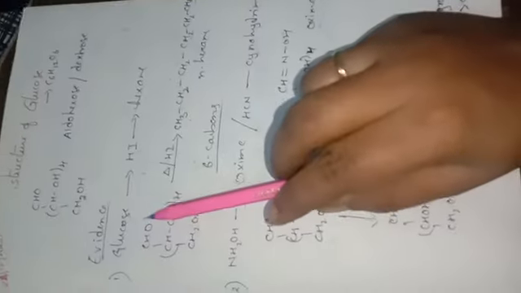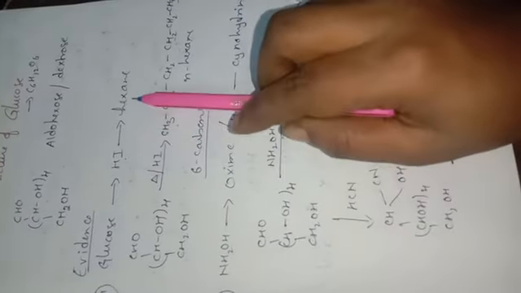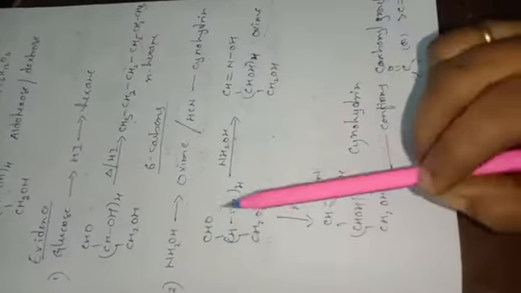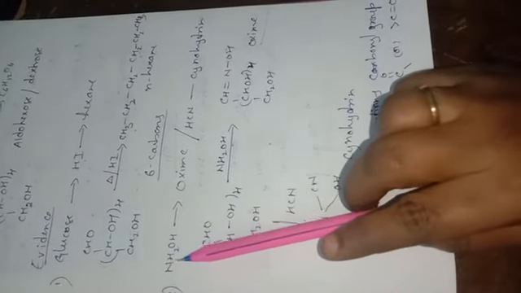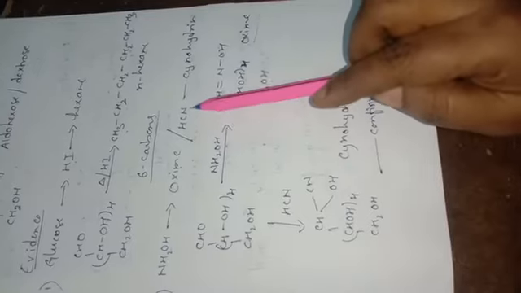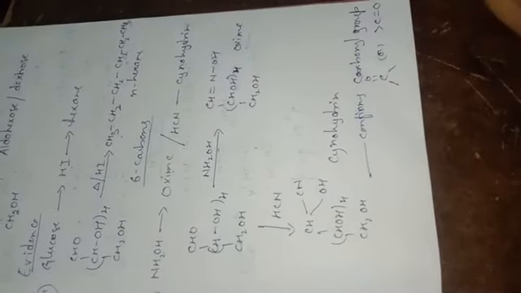First one, when glucose reacts with hydrogen iodide, it is going to give hexane. So by this we got to know that 6 carbon atoms are present in glucose. Next, when it reacts with NH2OH, it is going to give oxime, and when it reacts with HCN, it is going to give cyanohydrin. What did you understand by this reaction? It confirms that a carbonyl group, C double bond O, is present.